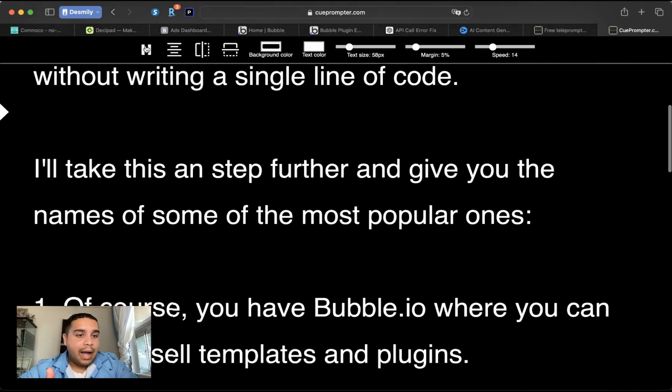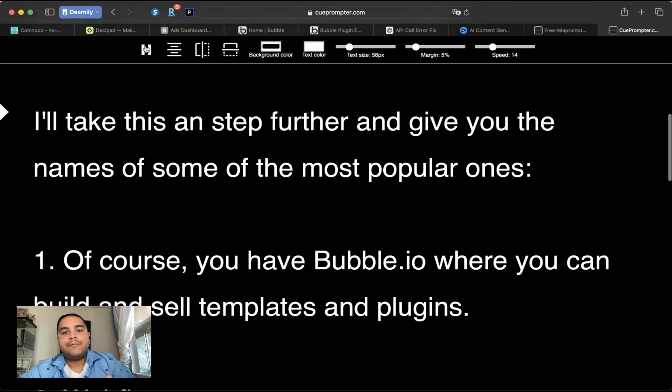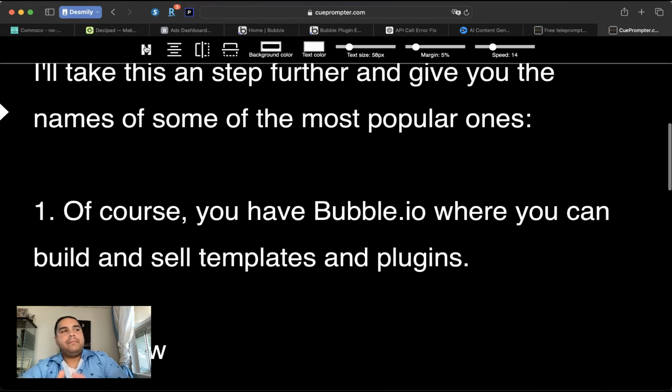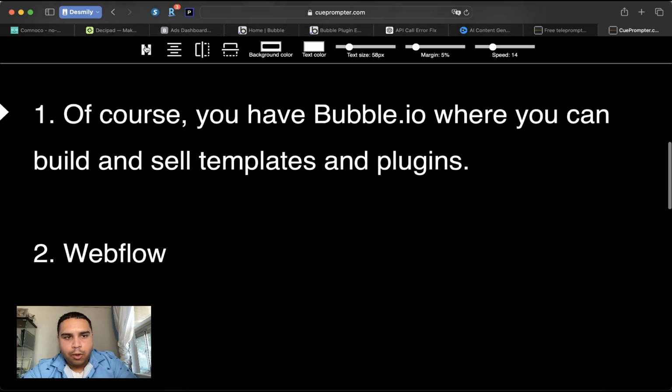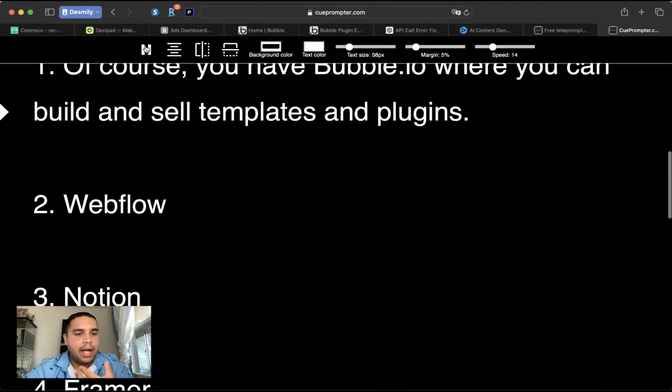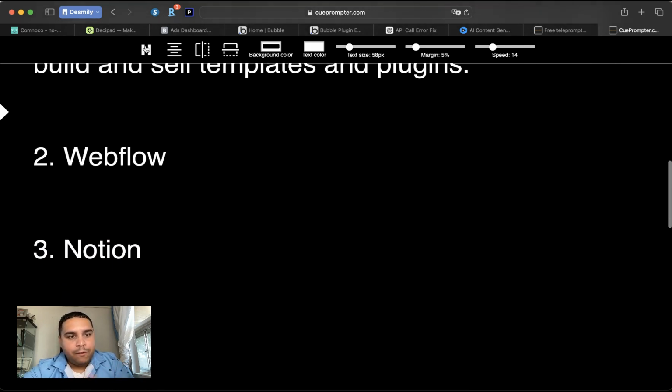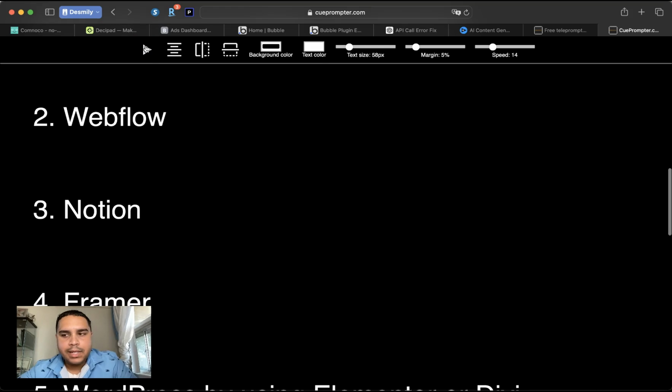But I will take this a step further and give you the names of some of the most popular tools where you can be building and selling these plugins. And of course, the first one that I have to mention is Bubble.io, where you can build and sell templates and plugins. I do that. That's my business. Second one is Webflow, and this is more for websites and landing pages. As soon as you're pretty good with Webflow and can build something of pretty good quality, you can be building landing pages and websites and selling them on their marketplace. I know some of those will go for $200, $300, $400.